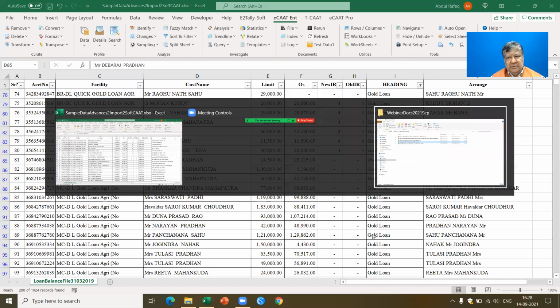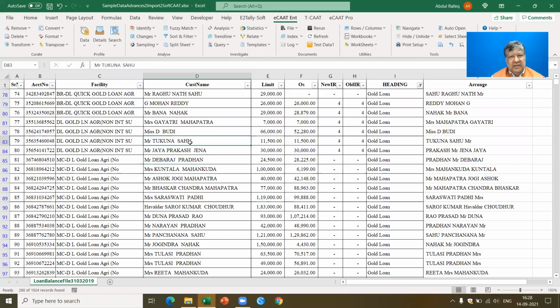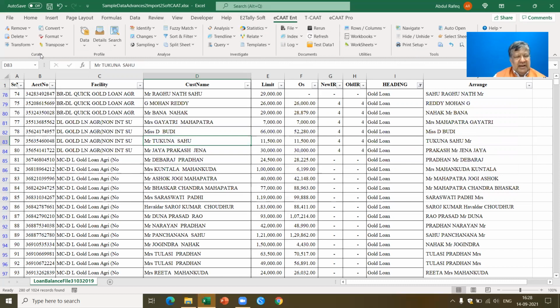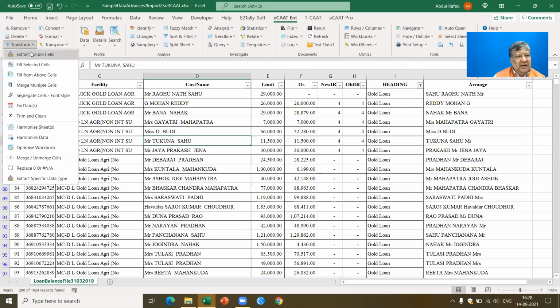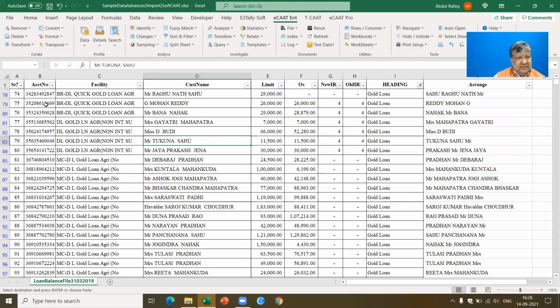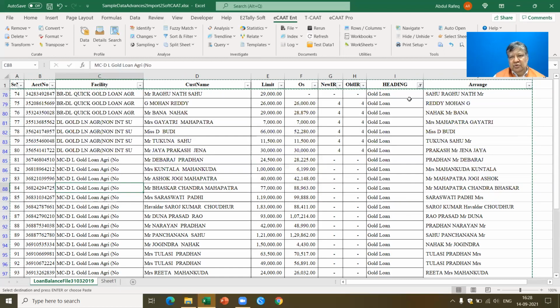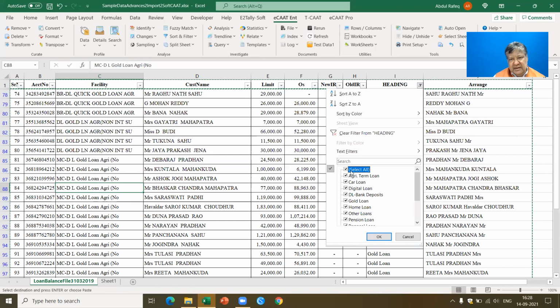Let's see what's happened. Okay, there's some issue. Let's just come back here and check this again. Let's do this correctly. I picked up the heading. I picked up only the gold loans. Okay, I have to be careful with the mouse. Yeah, I say extract visible cells. Now, what should ideally have happened is that it should have copied this particular data and created a new worksheet with this type of result. Okay, there is some issue in this. Let's come back here.